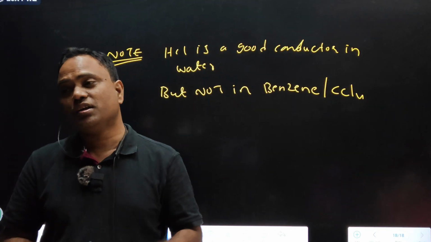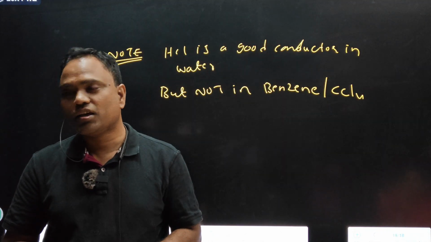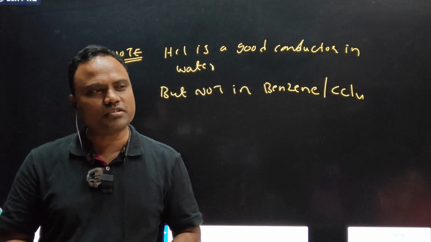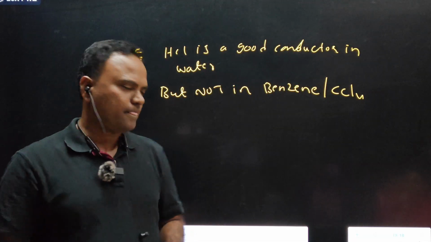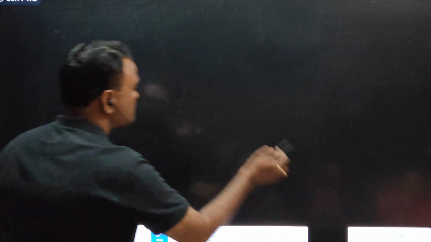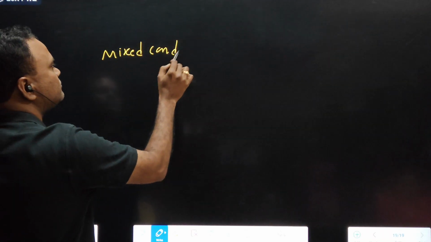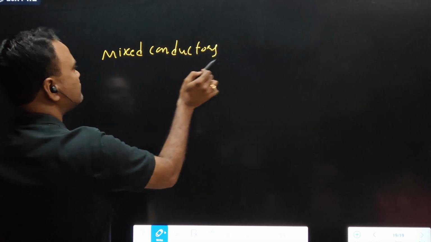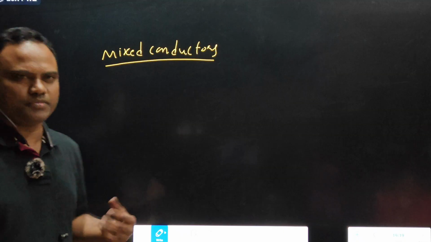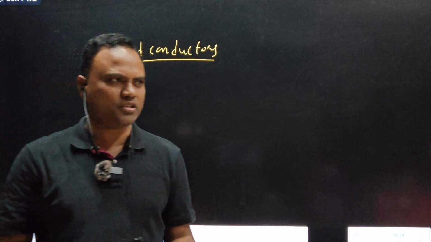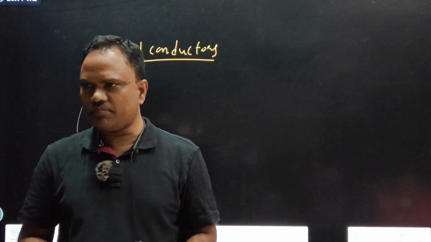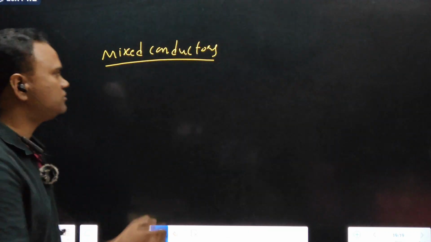Metallic conductance means conductance due to free electrons. Electrolytic conductance means free ions. Mixed conductors means a conductor having the properties of both metallic conductor and electrolytic conductor.